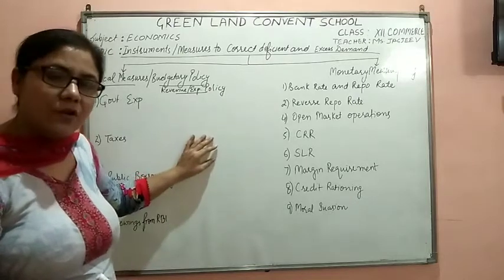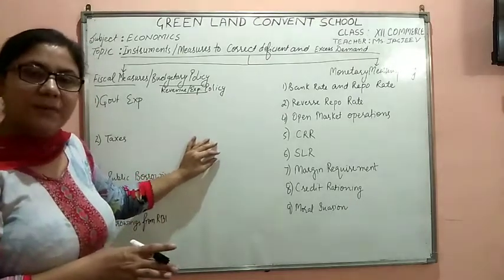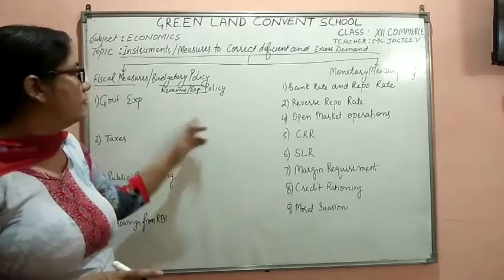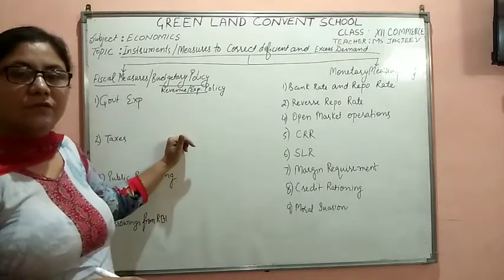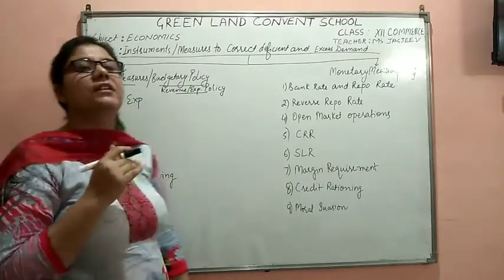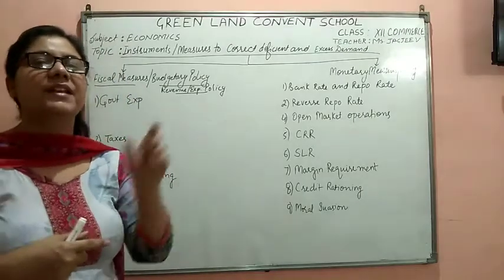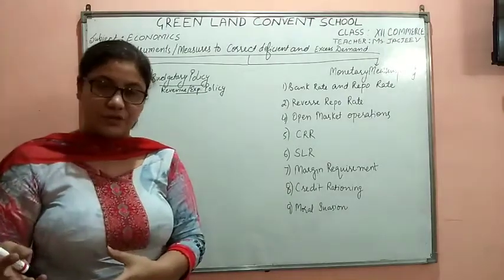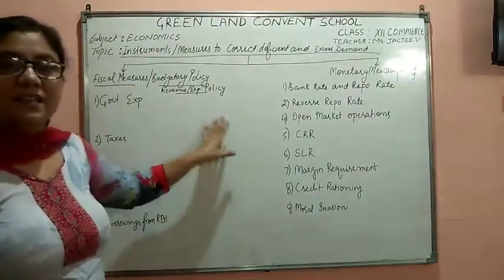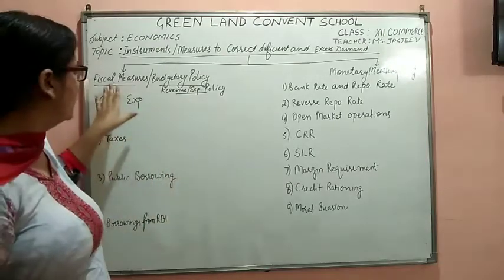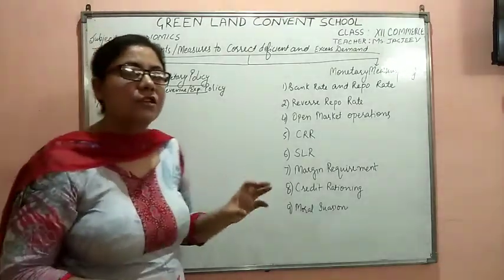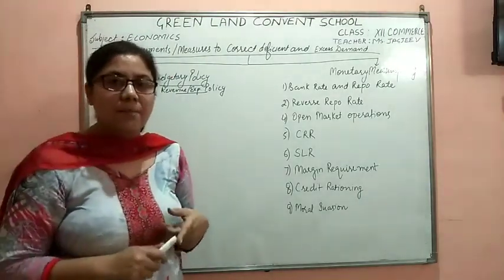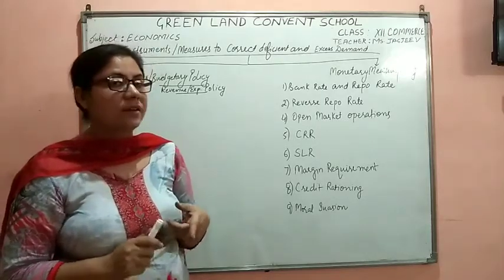Look students, we have already said that either the government or the RBI would be combating the situation of inflation and deflation. Here, firstly we would be talking about the budgetary policy of the government. When I talk about the budgetary policy of the government, I am talking about the revenue and expenditure of the government. What is a budget? It is a statement of revenue and expenditures. So first of all we need to define fiscal policy or fiscal measures. It is a policy adopted by the government to combat the situation of inflation or deflation.